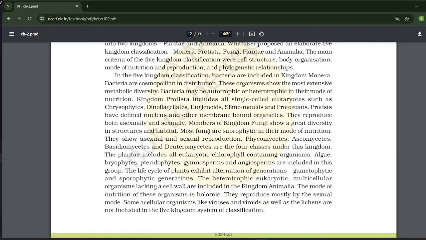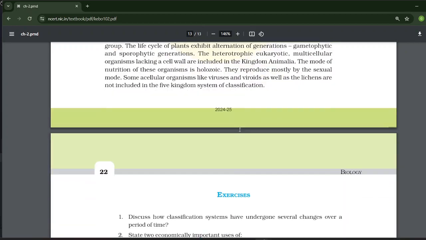Plantae includes all eukaryotic chlorophyll-containing organisms. Algae, bryophytes, pteridophytes, gymnosperms, and angiosperms are included in this group. The life cycle of a plant exhibits alternation of generation, gametophytic and sporophytic generations. Animalia includes heterotrophic eukaryotic multicellular organisms whose nutrition is holozoic. They reproduce mostly by the sexual mode. Some acellular organisms like viruses, viroids, as well as lichens are not included in the five kingdom system of classification.